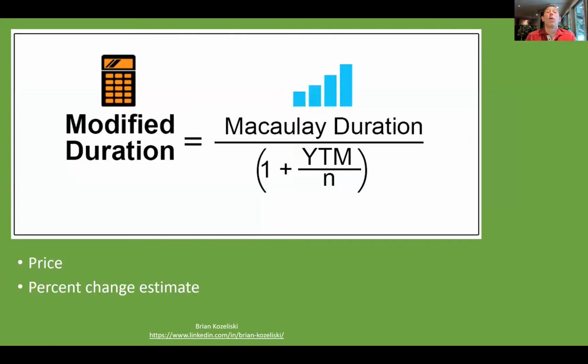Well, how much? Well, that's where modified duration comes in. If we take that Macaulay duration number, we divide it by one plus the yield to maturity over the number of periods per year. In this case, it was semi-annual, so 2. That'll give us an estimate of how much the price of that bond will change given a 1% change in interest rates. Let's do an example of that.